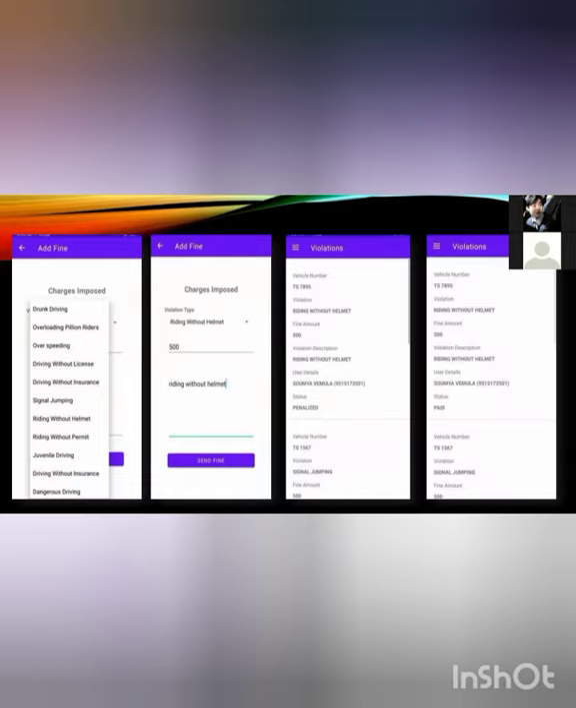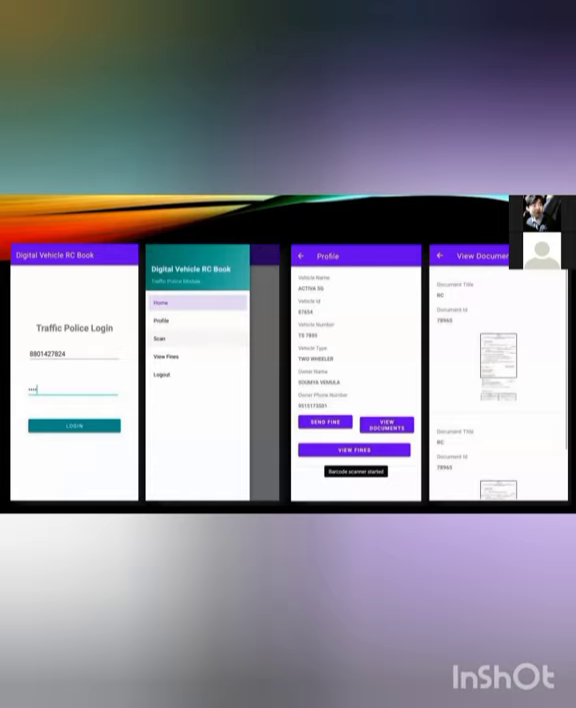After traffic police login, we'll get the traffic police welcome home page. In the home page we'll get profile, scan, and view fines. In profile we'll have the details of the traffic police. After that, the traffic police will view the documents and verify all the vehicle details. Then he can send the fine here itself. After sending the fines, in view fines, the user can view all the fines and violations in his module.